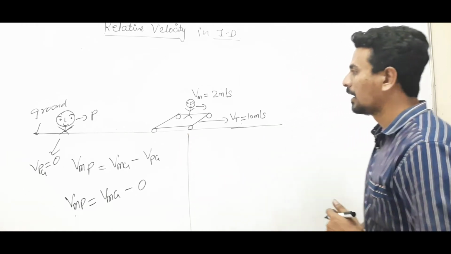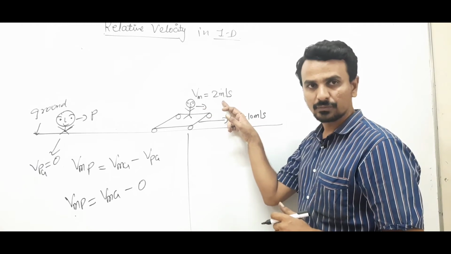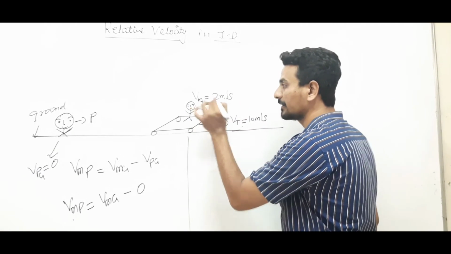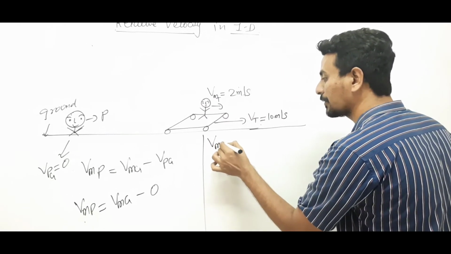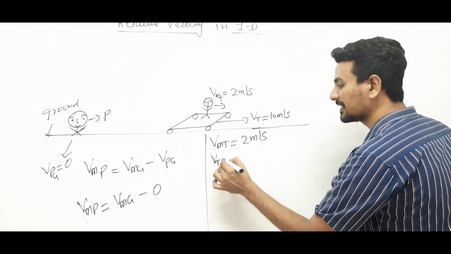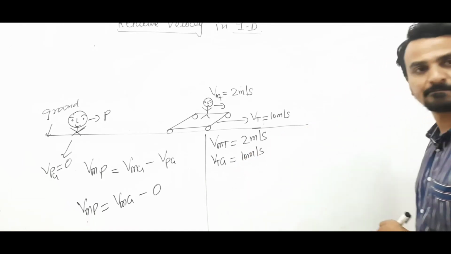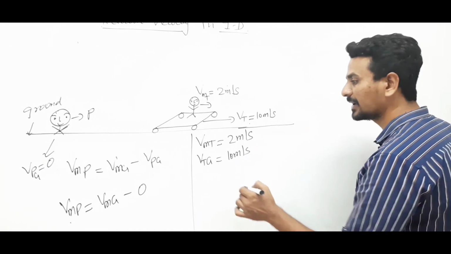Now, the speed of the man which is given as 2, that is on the trolley, that means velocity of man with respect to trolley is given as 2 meters per second, and velocity of trolley with respect to ground is given as 10 meters per second. So now we will calculate.